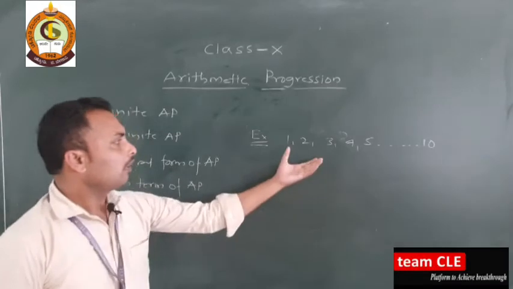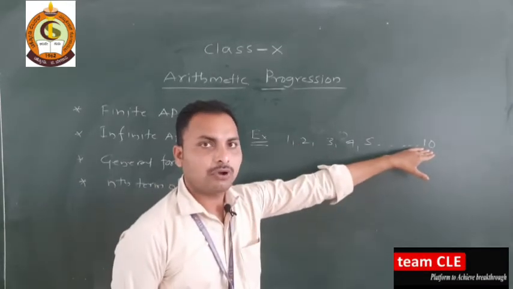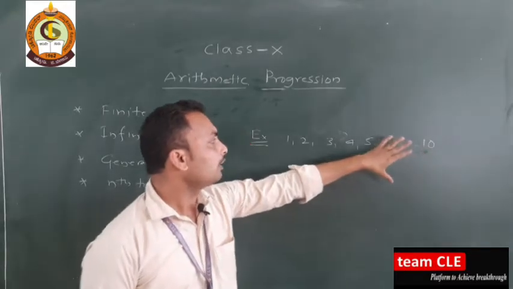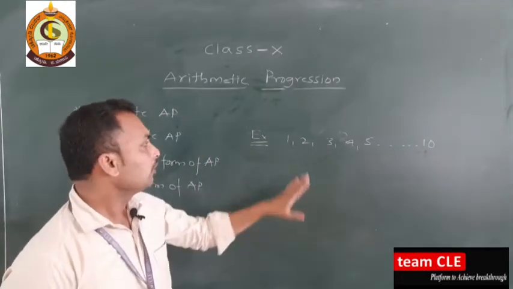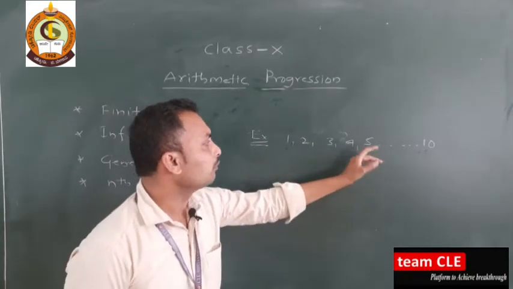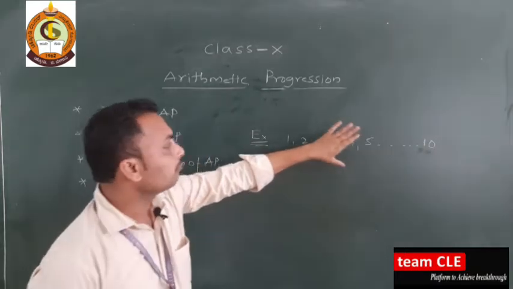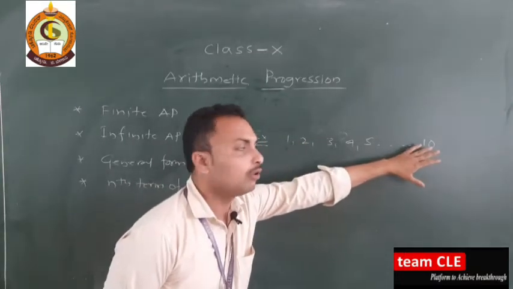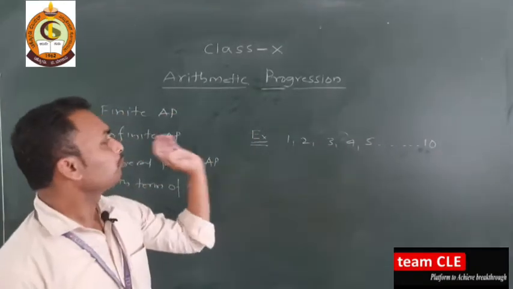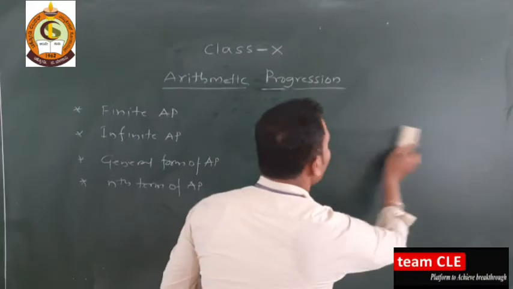If an arithmetic progression has its last term, that is what we call a finite arithmetic progression. So we have 1, 2, 3, 4, 5 and so on, and the last term here is 10. If an arithmetic progression has its last term, that is a finite arithmetic progression.